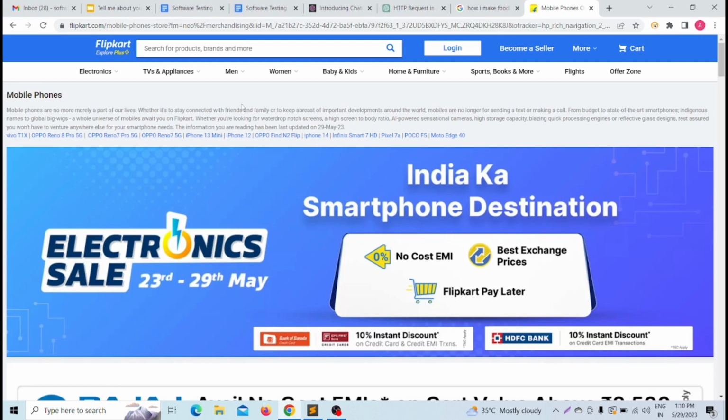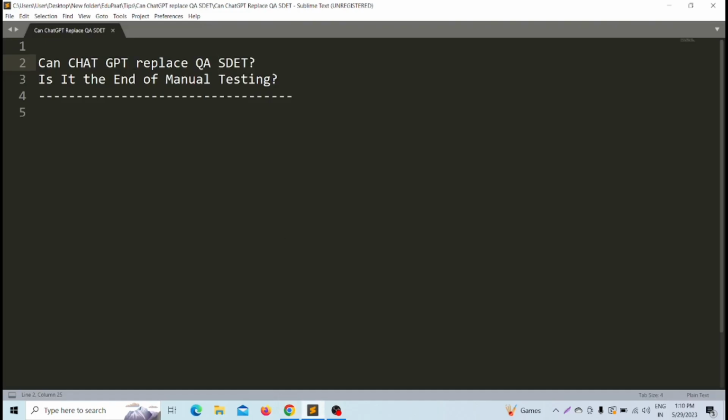So manual testing is the necessary part. If you are using automation testing or API testing, it doesn't matter, but first we have to go for manual testing, and we have to check whether everything is working perfectly fine or not. It may be some UI related, some performance related, or some functional related. So can ChatGPT replace QA SDET? My personal opinion, no. We can get a lot of help from ChatGPT, but I cannot say that ChatGPT can replace the QA SDET.